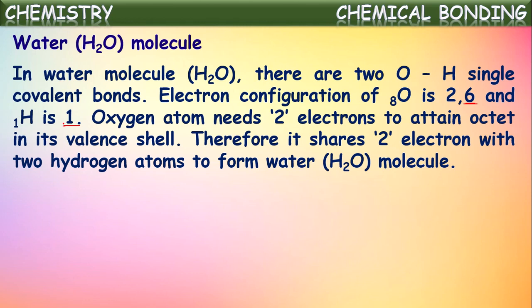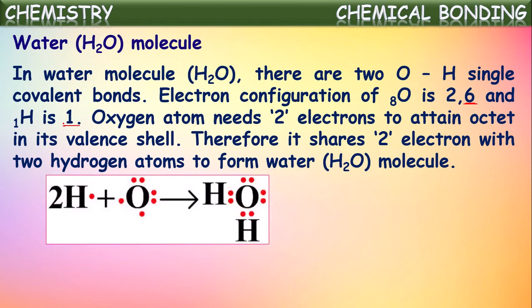Therefore, it shares 2 electrons with 2 hydrogen atoms to form the water molecule. So in this way, each hydrogen contributes 1 electron for sharing and the oxygen atom contributes 2 electrons. Out of these 2, 1 will be shared with each hydrogen atom. Thus, the water molecule is formed.